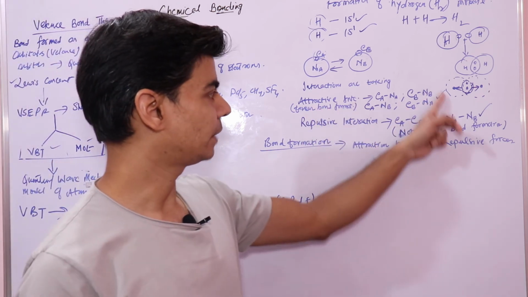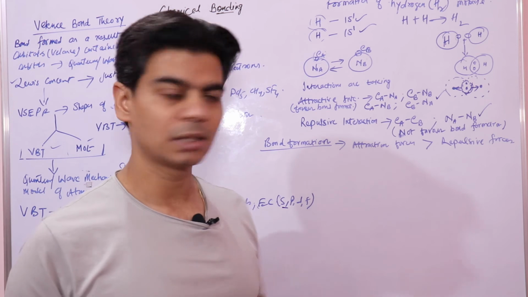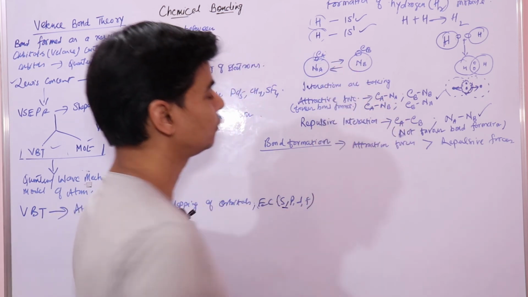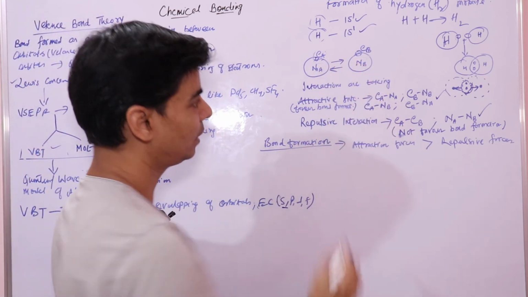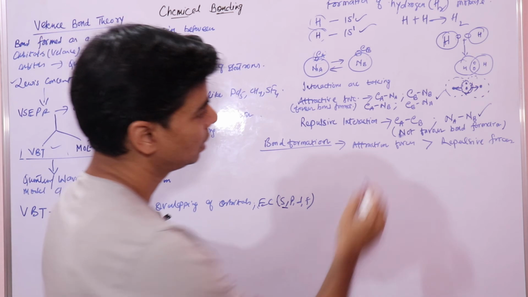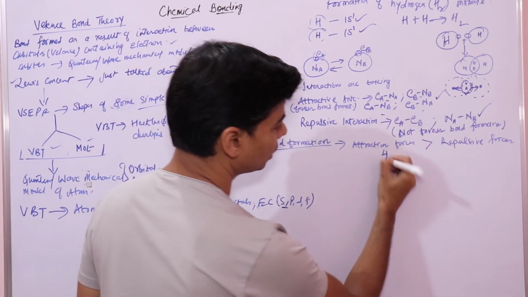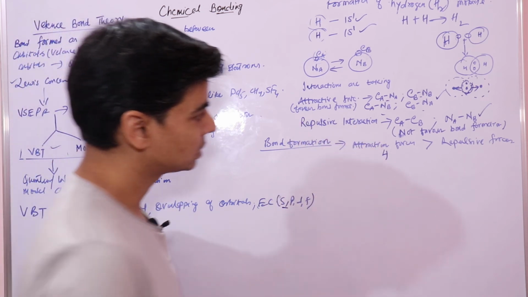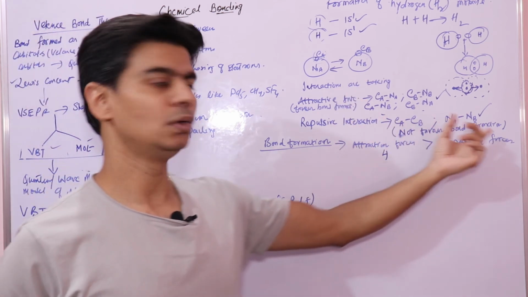If you look at the attractive forces here, we have attractive forces between electrons and nuclei of the individual hydrogen atoms and between electrons and nuclei of the other hydrogen atoms. We have in total four attractive interactions here, and the repulsive interactions are two, between the electrons and between the nuclei.